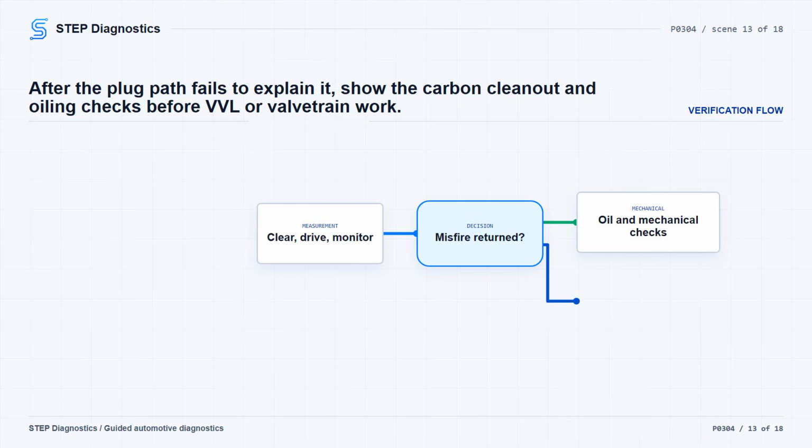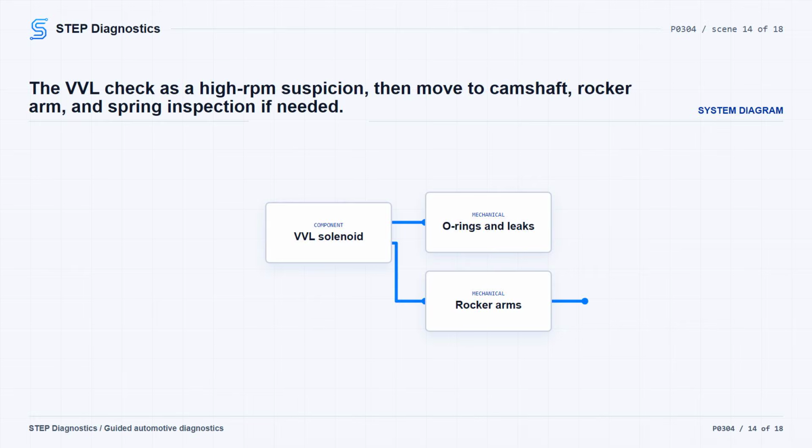If it returns, check engine oil level and condition before going farther. Look for mechanical tolerances out of specification, oil pressure out of specification, low oil level, an oil filter that does not meet OEM specifications, dirty or deteriorated oil, contaminated oil, incorrect viscosity, or aerated oil. If you find an oiling or mechanical problem, repair it, including causes such as improper oil drain back, oil sludge, damaged oil pump, pickup tube, or seal concerns.